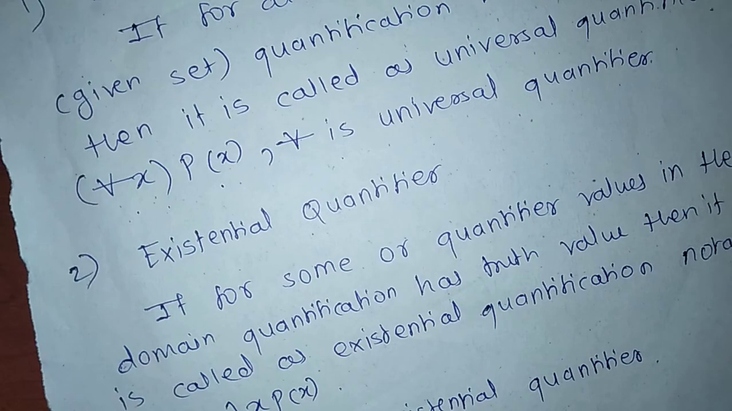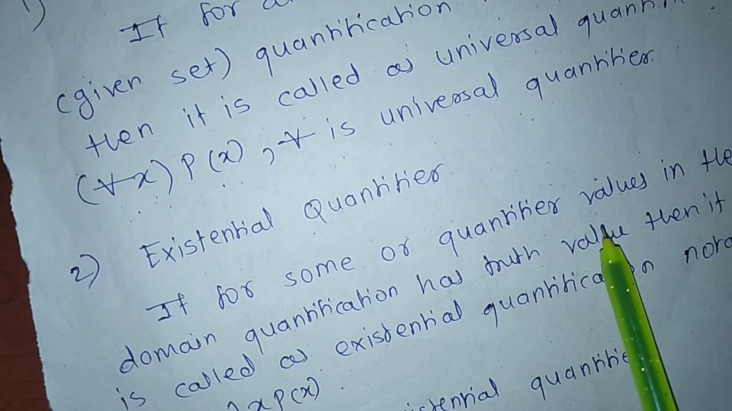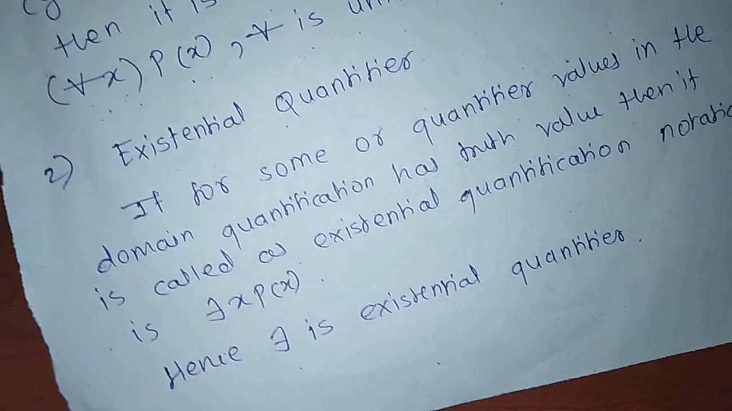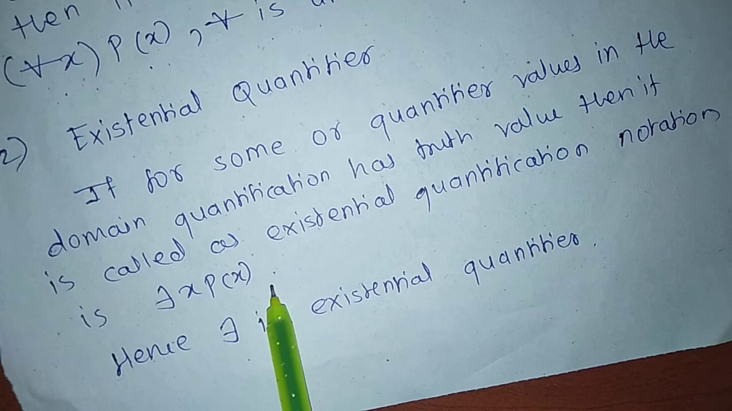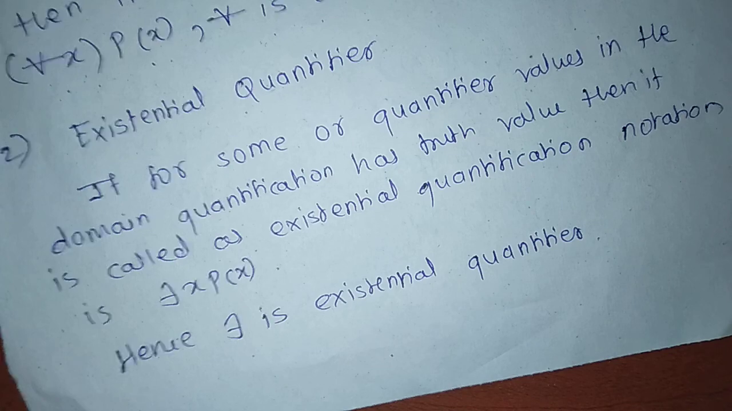Next, the existential quantifier. If for some values in the domain the quantification has a truth value, then it is called existential quantification. Notation: there exists x, P(x). Hence, there exists is the existential quantifier.